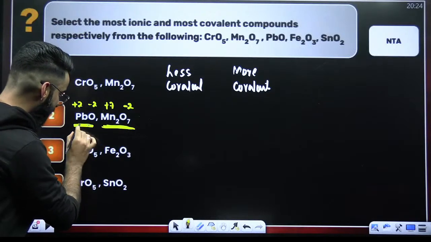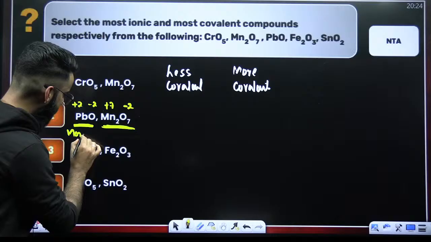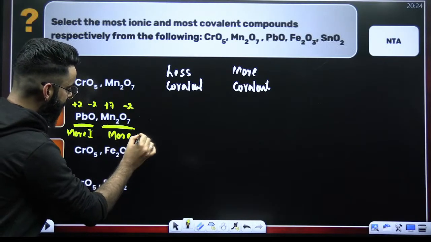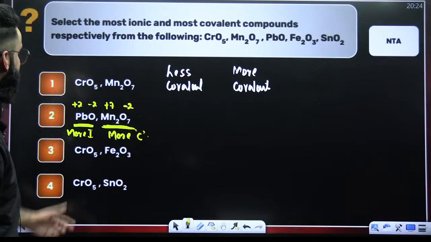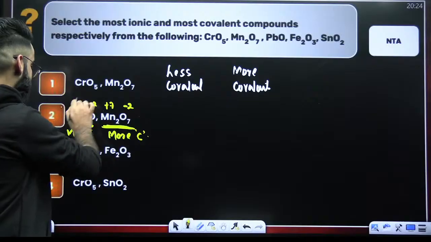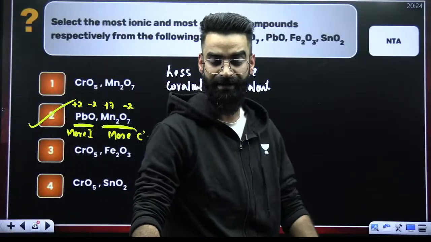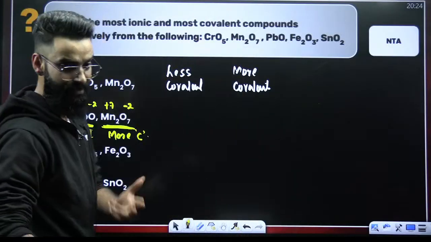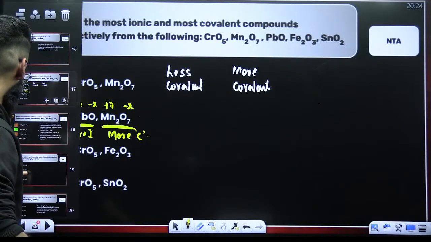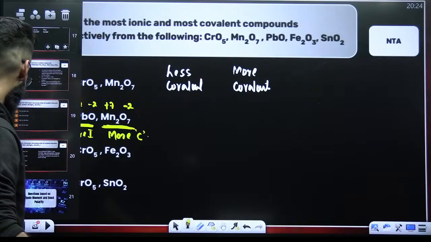Less covalent means more ionic. So this is more ionic, and this is more covalent. This is something which I was supposed to check. More ionic, more covalent. So it has to be option 2. That is going to be the correct answer of this particular question. Absolutely. All of you gave the correct answer. Amazing. Good job done. All right, people.